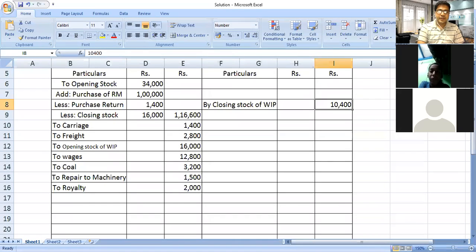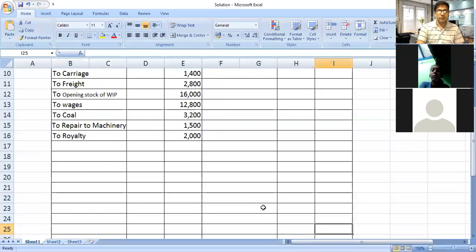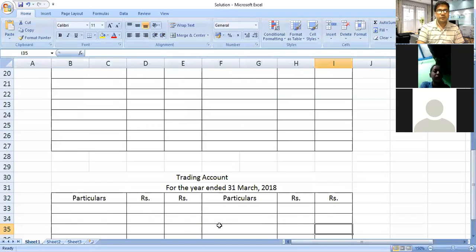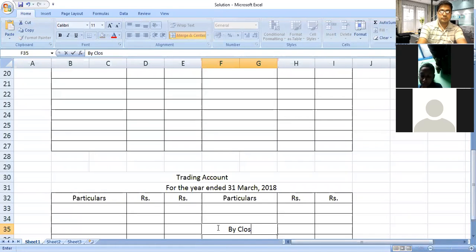Then after that, next item is closing stock of finished goods. Closing stock of finished goods we will record in our trading account, credit side, by closing stock of finished goods.